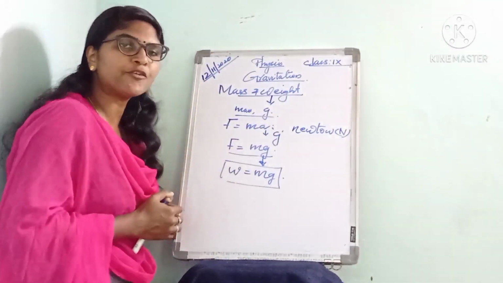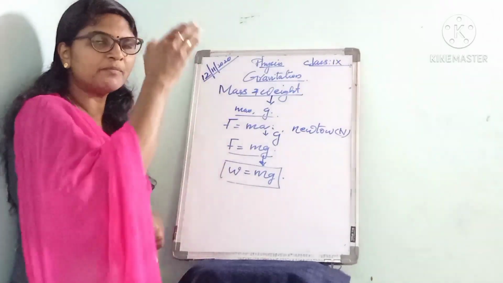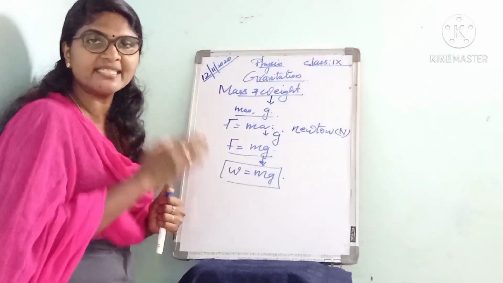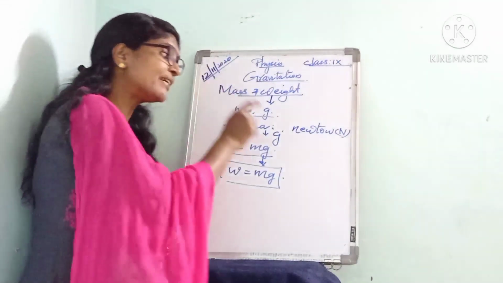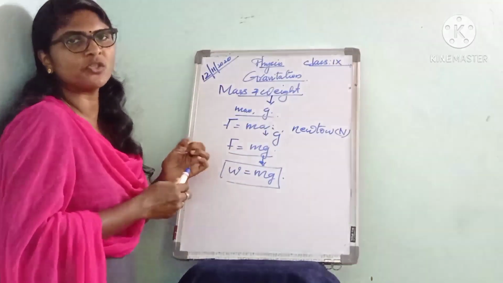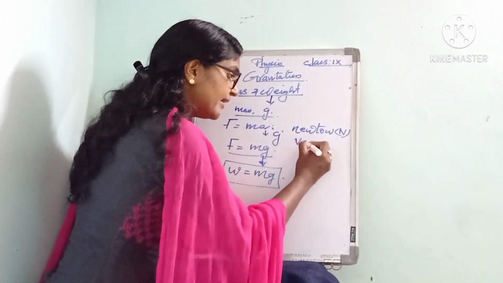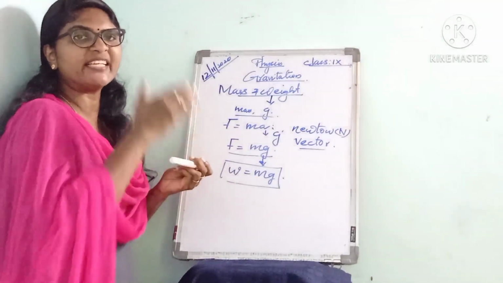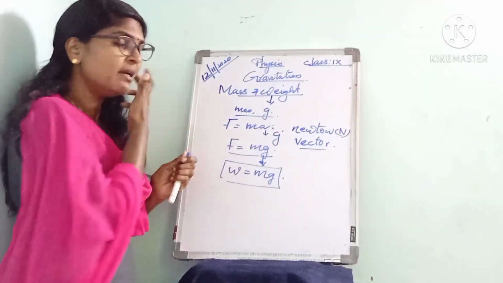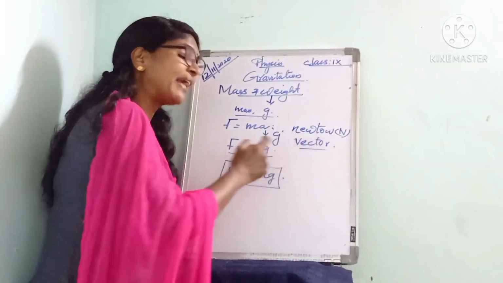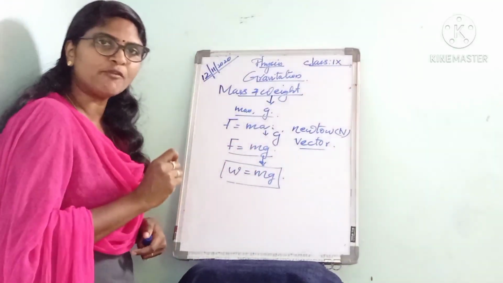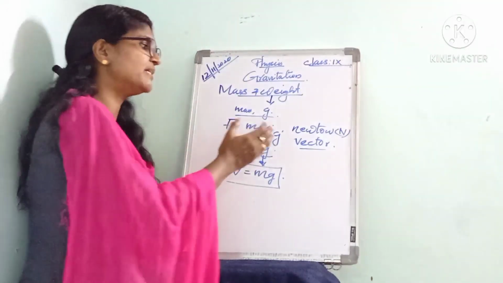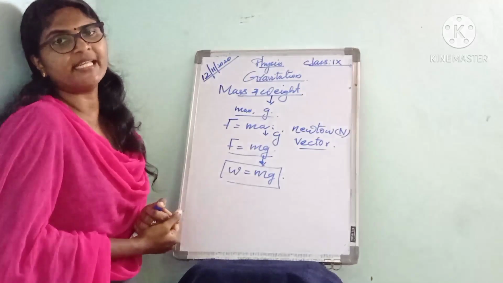Okay, then is it a scalar or vector? You know, the weight of an object is always acting downward. So here we have to consider the direction also. So weight is a vector quantity. Since weight is always acting downward, we are considering the direction. It has both magnitude and direction. So weight of an object is a vector quantity.